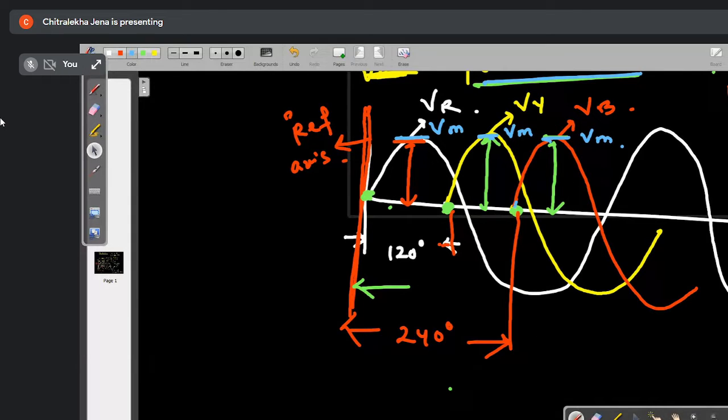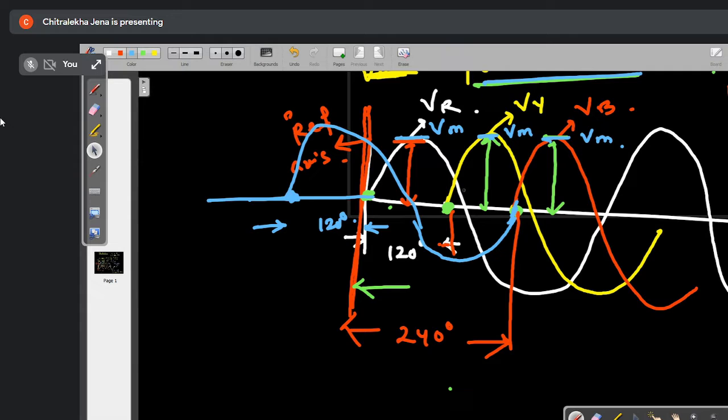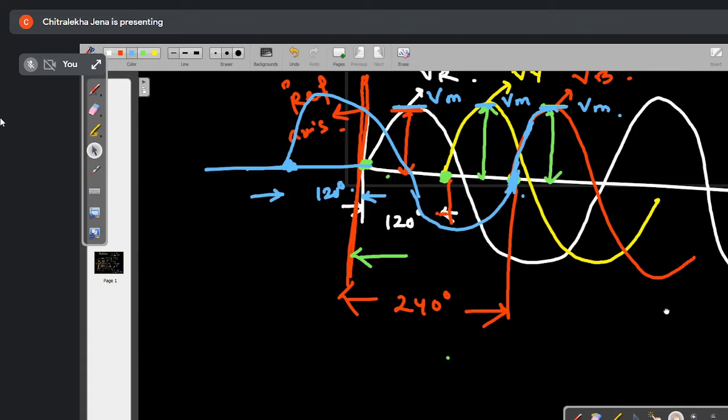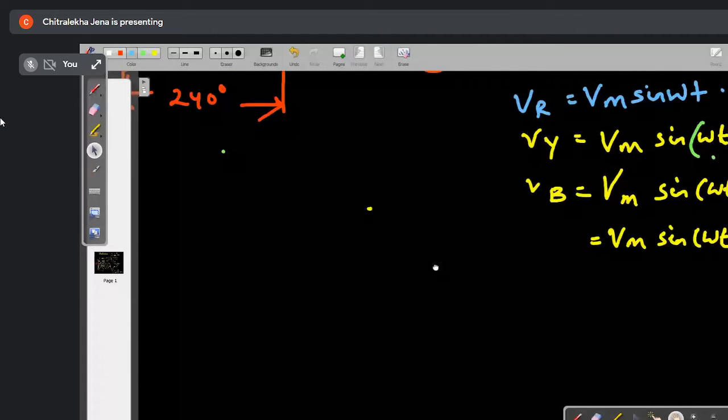So if you see, this one will be going and it will be starting at 120 degree. You got it? Which one? VB. All of you understood? This is the concept. I am telling you, don't just learn by heart. Your concept has to be very clear. So this is how we can write VB.